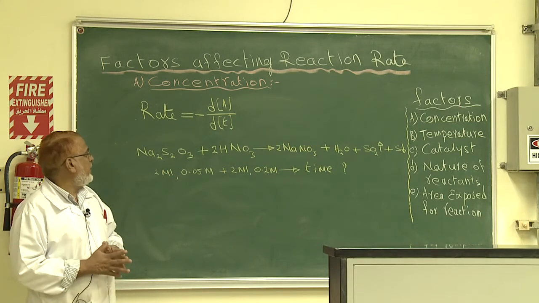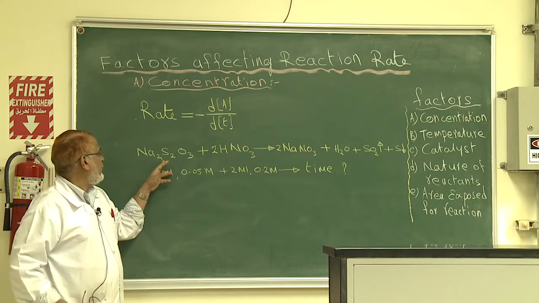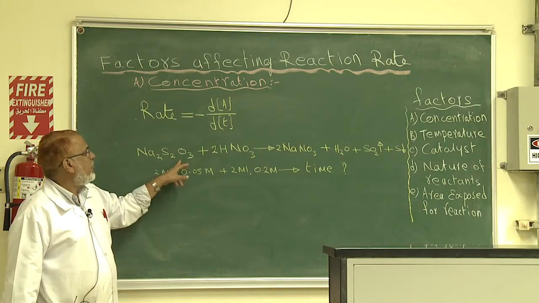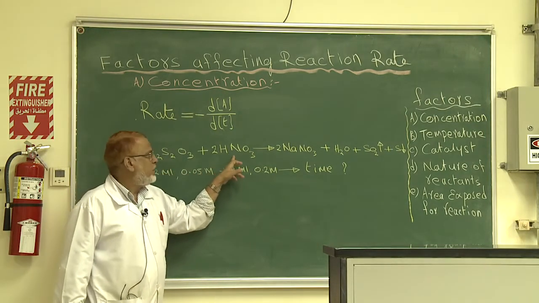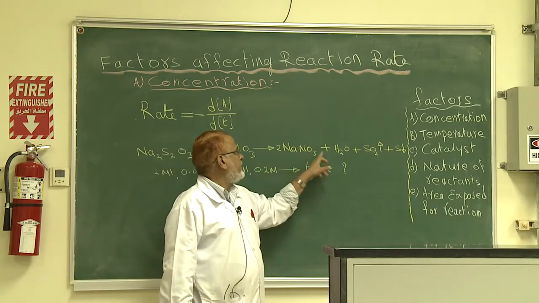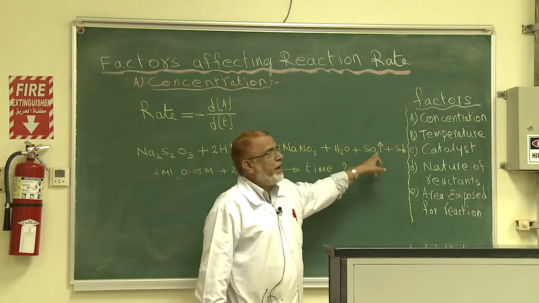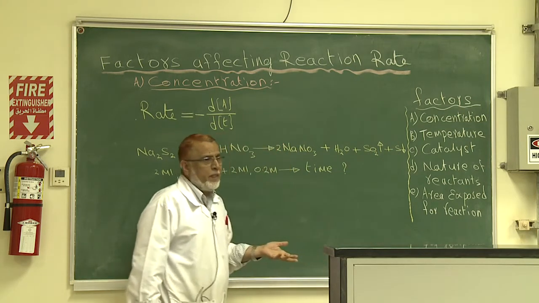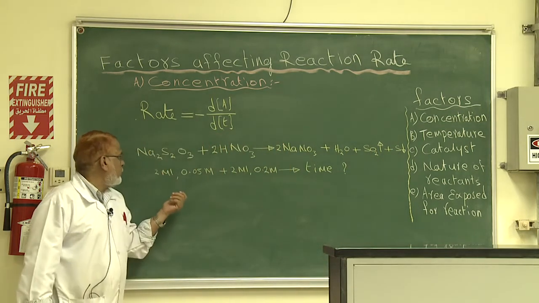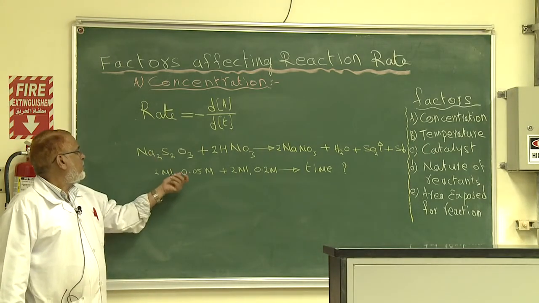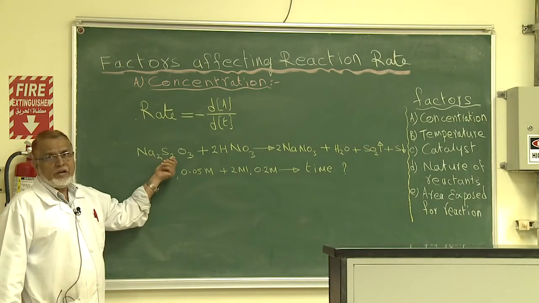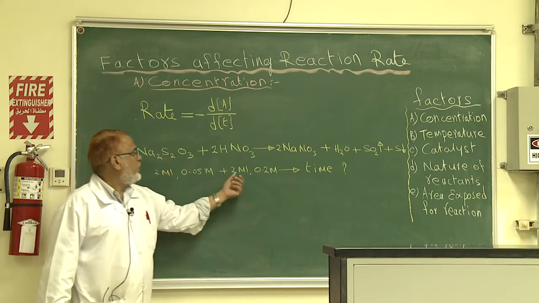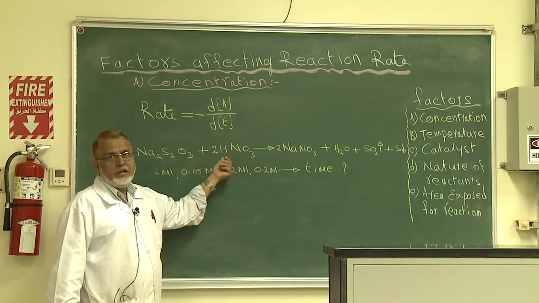For today's experiment, we are doing one test in which I take sodium thiosulfate and make it react with nitric acid to give sodium nitrate, water, sulfur dioxide, and yellow precipitate of sulfur. How do we do the experiment? To start with, I take 2 mL of 0.05 M sodium thiosulfate and make it react with 2 mL of 0.2 M HNO3.